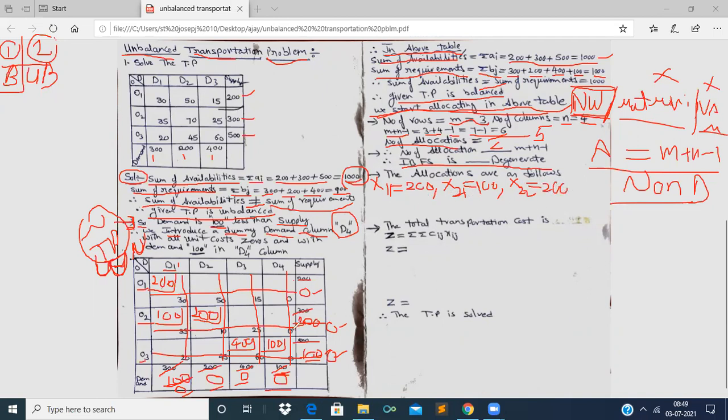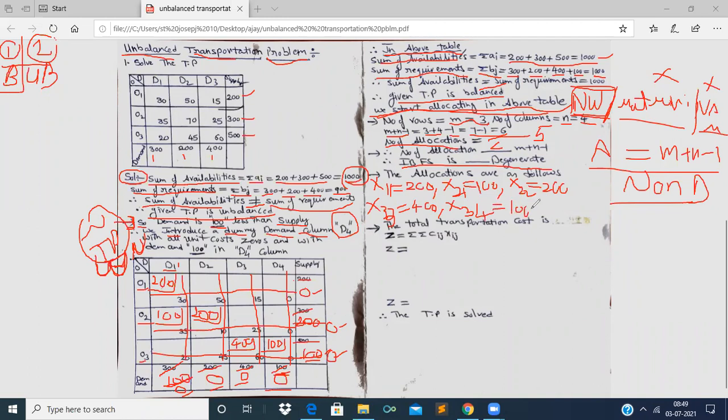Three allocations are finished. Now let us go for the fourth allocation. In the third row, third column cell, X33 is equal to 400, and the last allocation X34 is equal to 100.